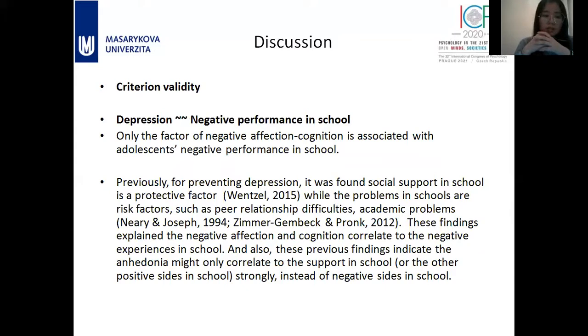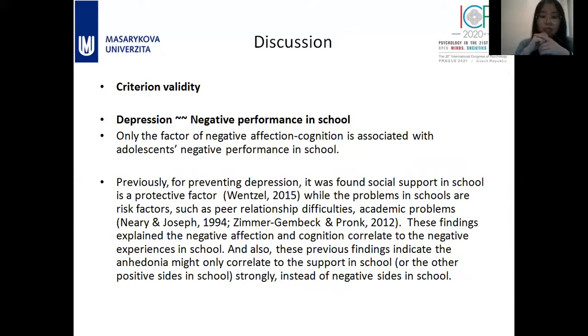Next, let's talk about the relationship between depression and negative performance in schools. Actually, only the factor of negative affection and cognition is associated with adolescents' negative performance in schools.